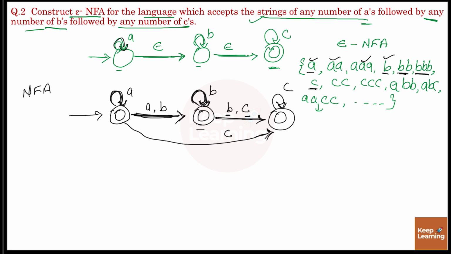So C, then 2 times C, or it can accept A, B, B, or A, B, and then C, etc. Now just remember this thing, we have defined 2 different transitions from the same state for input A, because this is an NFA, and in NFA we can define multiple transitions for the same input from the same state. Okay, so this is our final NFA.